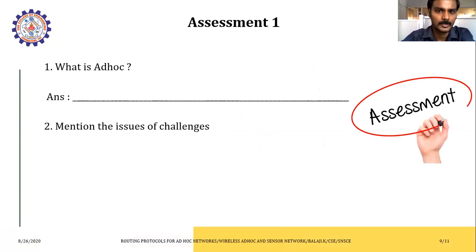There we have a small assessment on that. Can you recollect what I told? What is an ad hoc network? An organization forming a network on demand is called ad hoc, right? Then what are some of the issues and challenges mentioned? Are you able to recollect that? The first challenge is bandwidth. The second major one is the hidden terminal. The third one is the exposed terminal. So these are the major challenges which we can have.